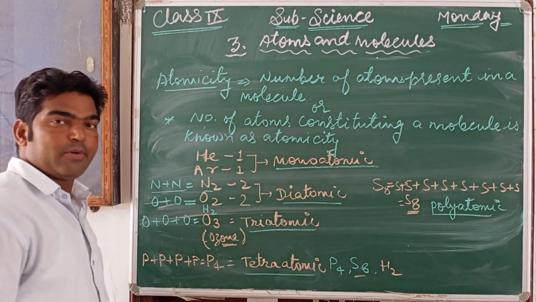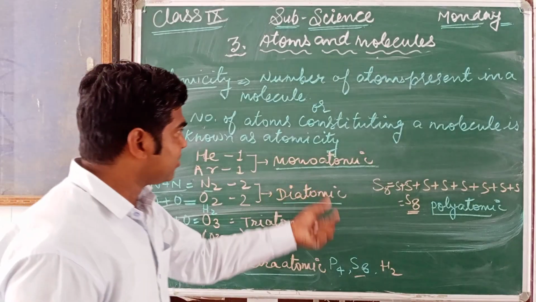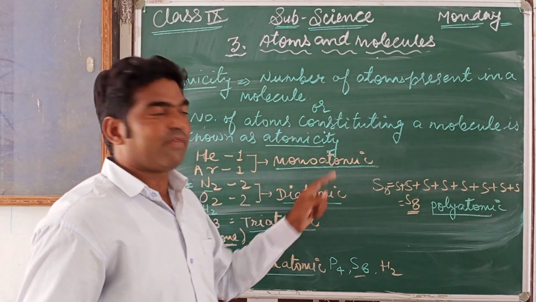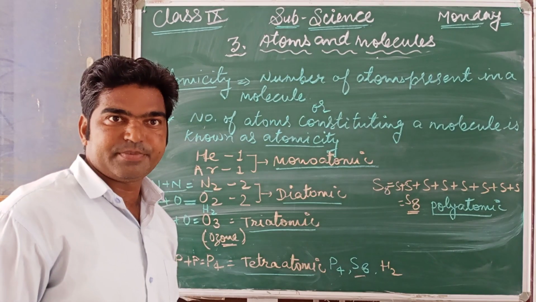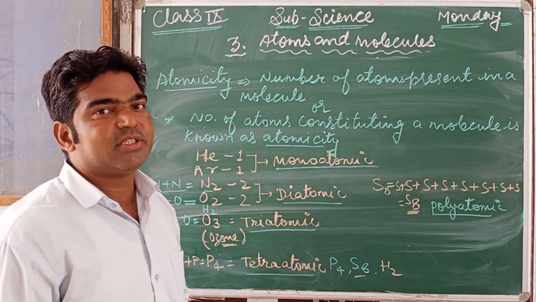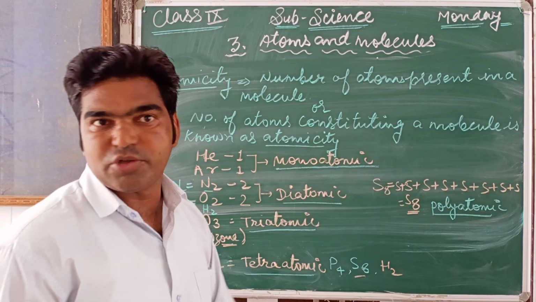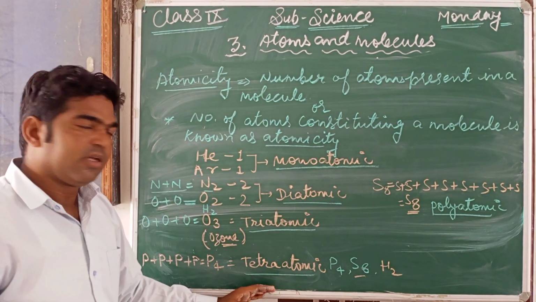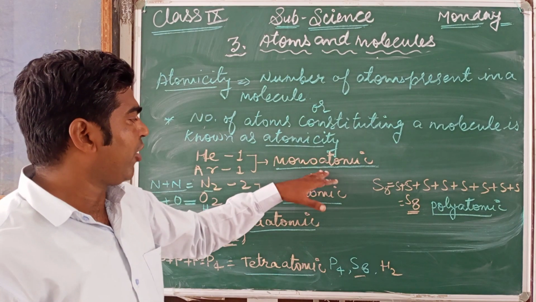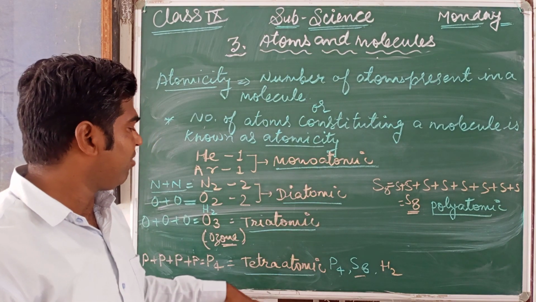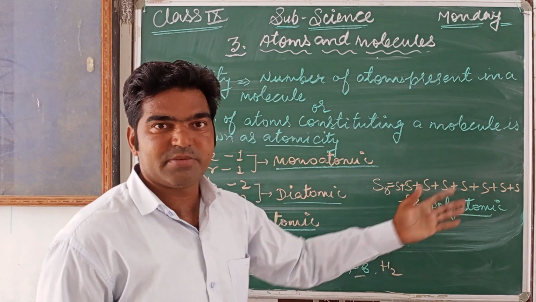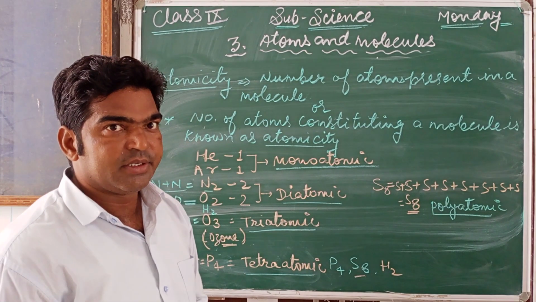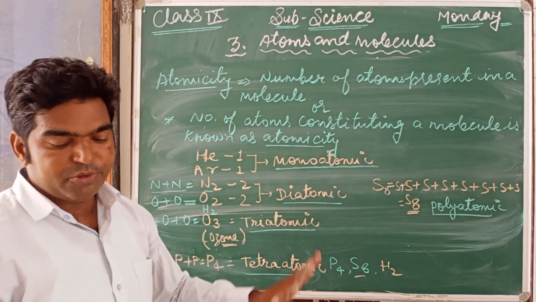And tetraatomic is for CCl4, carbon tetrachloride. These are all known as atomicity. It's very clear from all these examples. The number of atoms present in a molecule is called atomicity. On the basis of atomicity, we can classify molecules as monoatomic, diatomic, triatomic, tetraatomic and polyatomic, meaning more than 3. I hope this is clear for everybody.